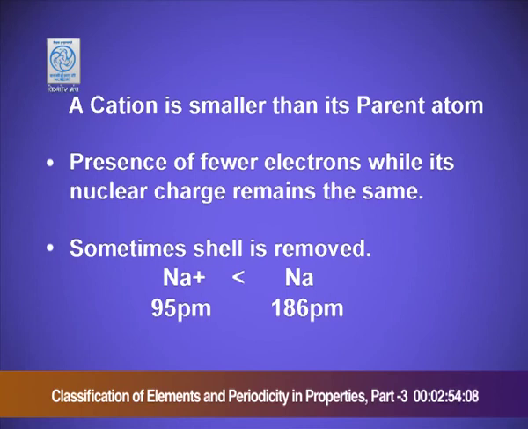For example, the sodium ion, its ionic radius is 95 picometers, whereas sodium, the neutral atom, its atomic radius is 186 picometers. Here we can see that the sodium ion, a cation, is smaller than the neutral atom. It is because of two reasons. The number of protons remains the same. Only the electron is lost in the case of the sodium ion.